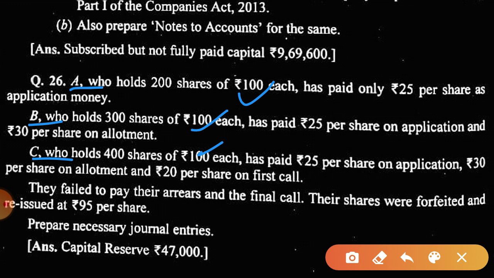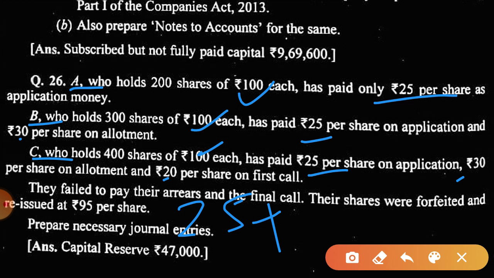A has paid only 25 rupees, B has paid 25 plus 30 rupees, and C has paid 25 plus 30 plus 20. The final call they have not paid, so we have to pass the journal entry for the forfeiture of the shares and their reissue. Okay, so we'll check the amount.